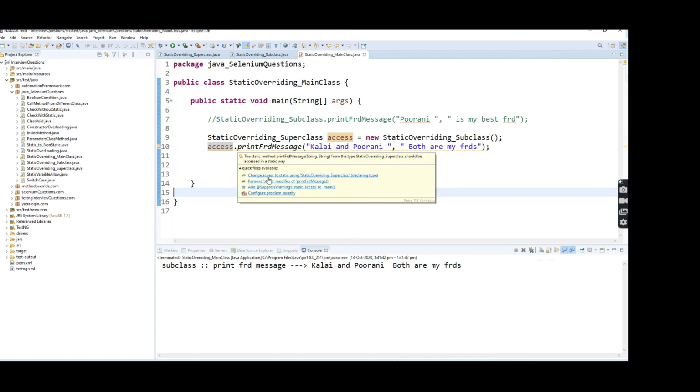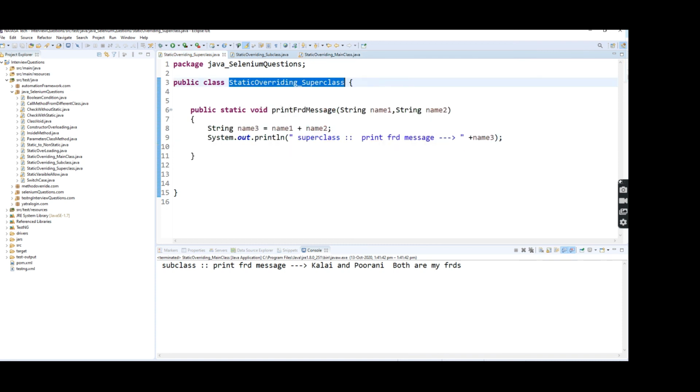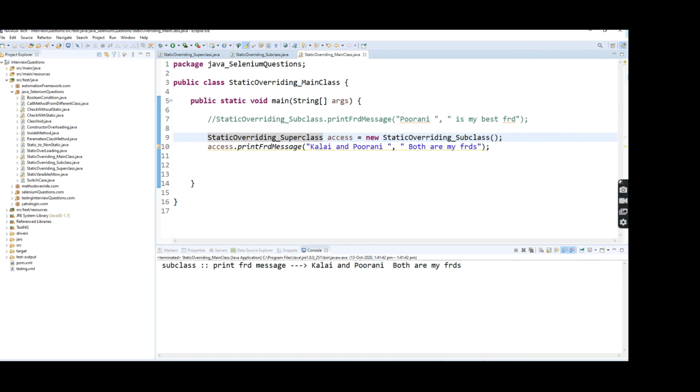What error? Change access to static. A static method belongs to the class level, right? But a non-static method belongs to the method level and also the class level, right? That's why we created a reference variable for the non-static method. But using this reference variable, we are not able to access a static method. So how can I access a static method? Using class name dot method name. Only then will it execute the static method.